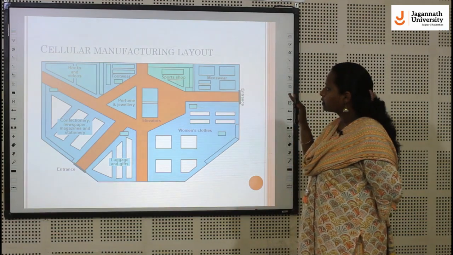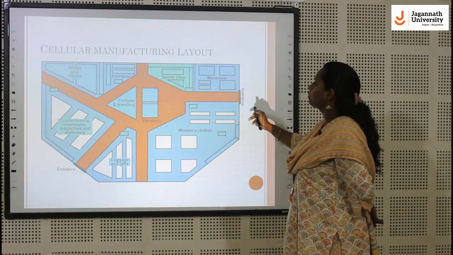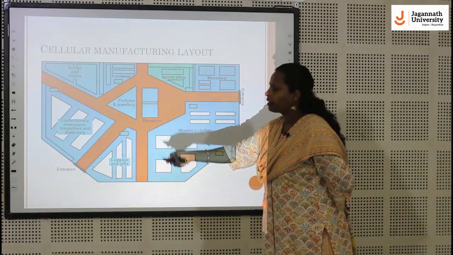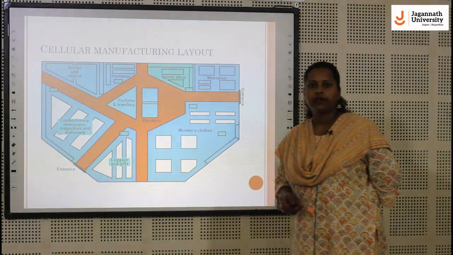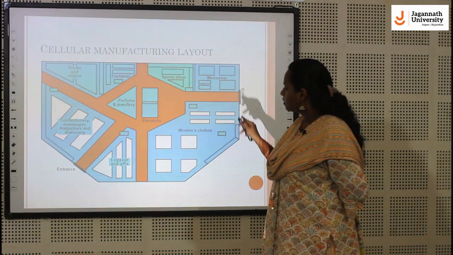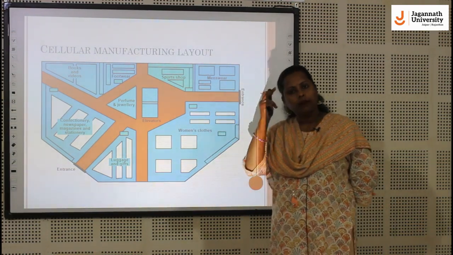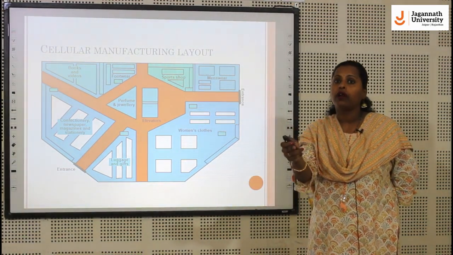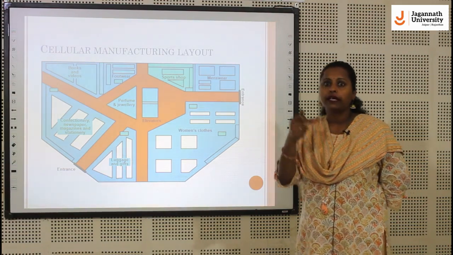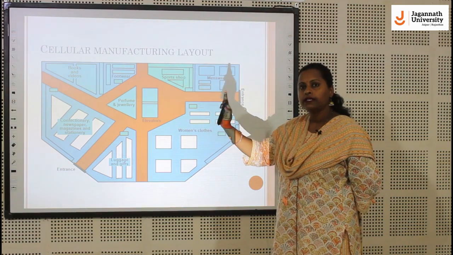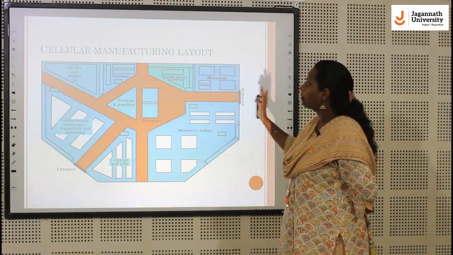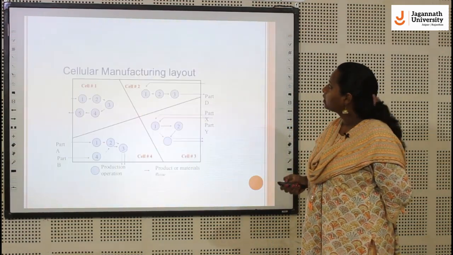There is another section for the sports shop, menswear, women's clothes, perfumes and jewelry, confectionery, newspaper and magazines, and the luggage and the gifts. So by keeping in mind the picture of a mall or a retail house, you can get a better vision of the cellular manufacturing layout.